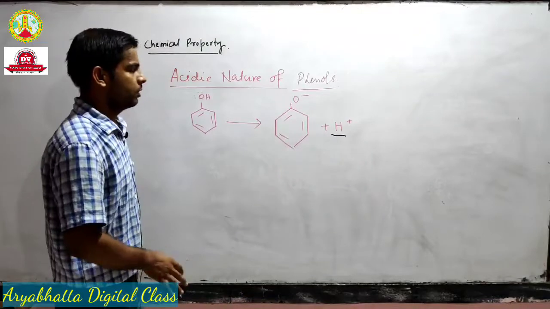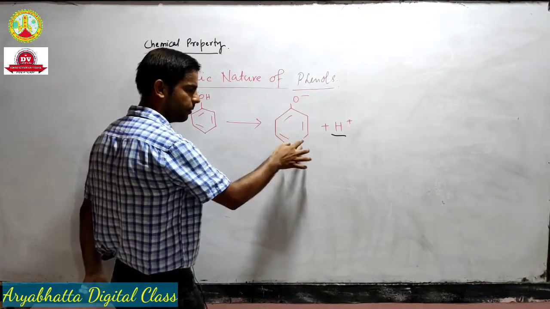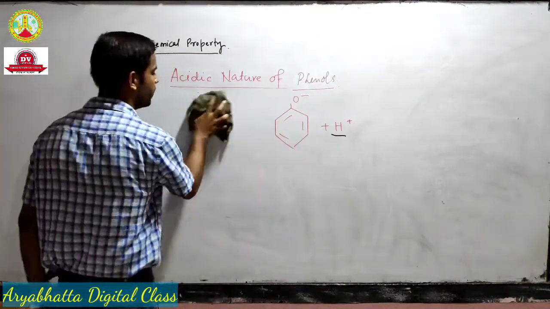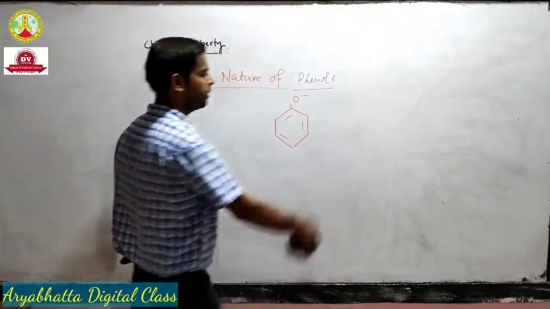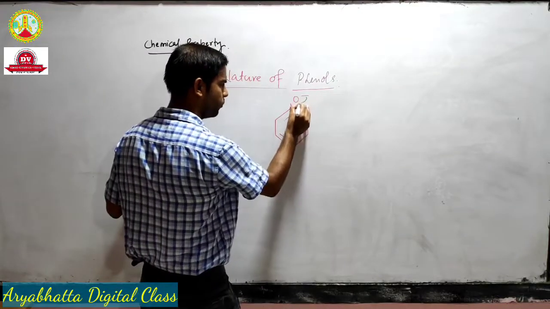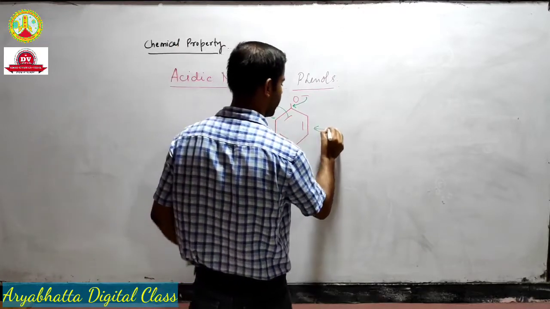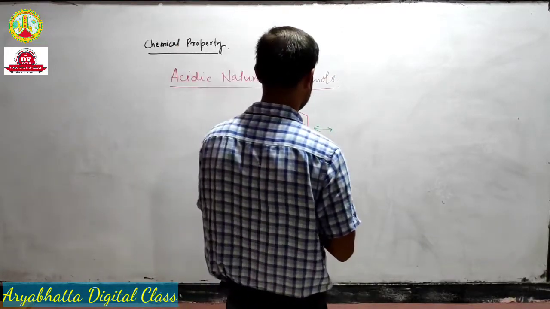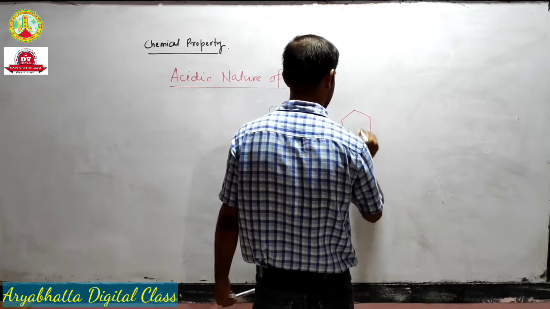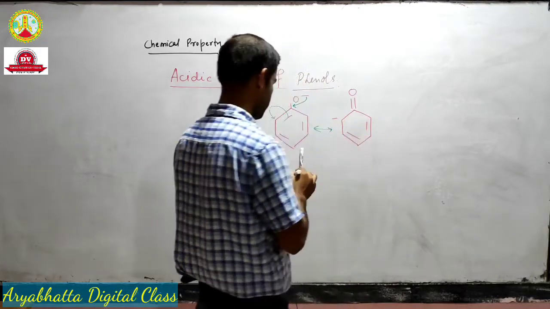Okay, so pi sigma pi sigma pi sigma pi sigma, we have a conjugated system here. So since we have a conjugated system here we can have resonance. And how will resonance work? So this negative charge will move to the adjacent bond and it will go to the adjacent atom. So we will get our first resonating structure and it will look like, okay.